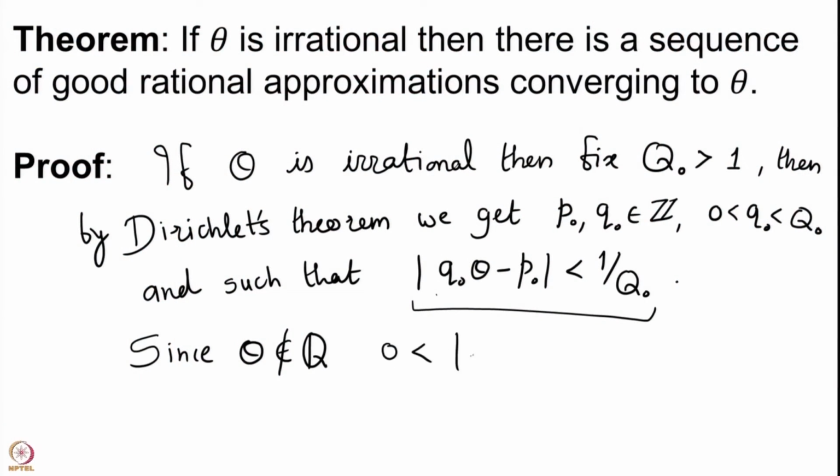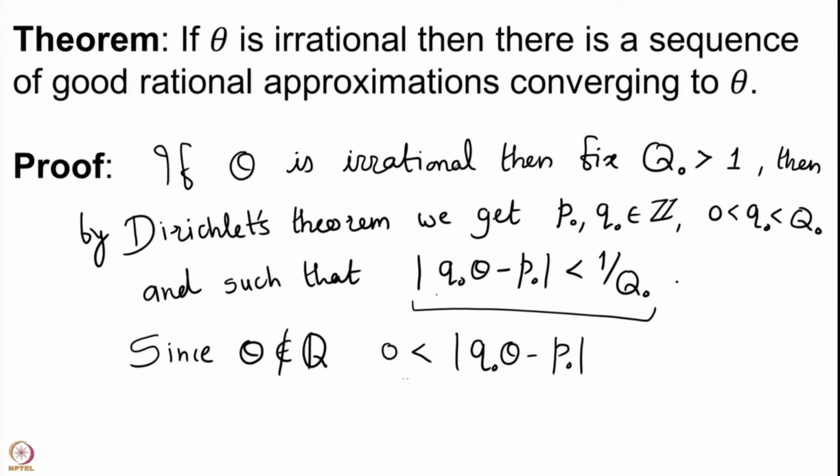So, since theta is not a rational number, we have that this will always be bigger than 0, because this quantity can never be 0. If this quantity is 0, it would mean that theta is equal to P naught upon Q naught, but P naught upon Q naught is a rational number and theta is not a rational number. So, we therefore get this inequality.